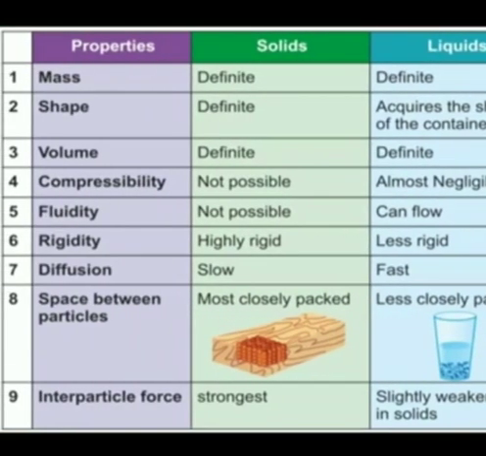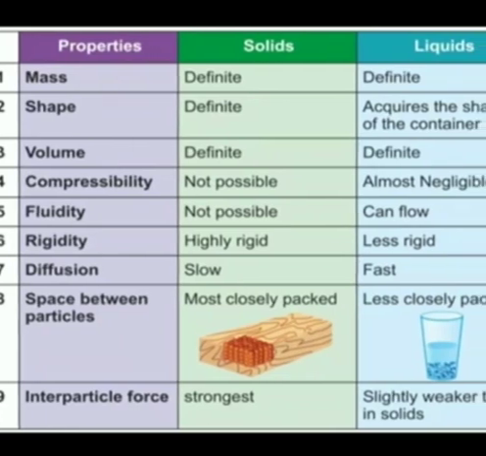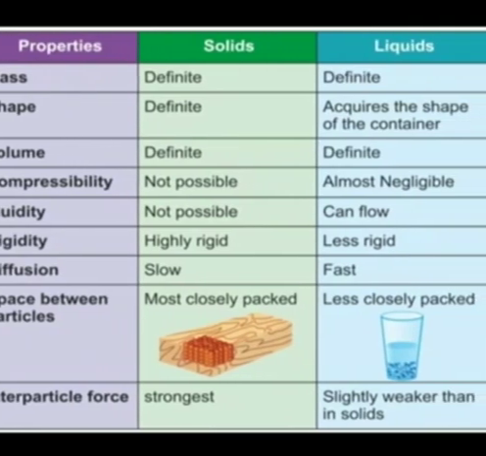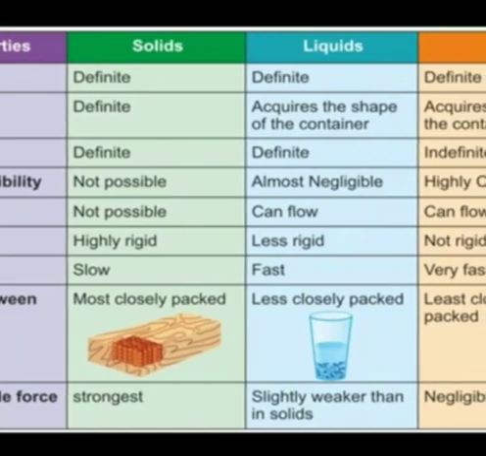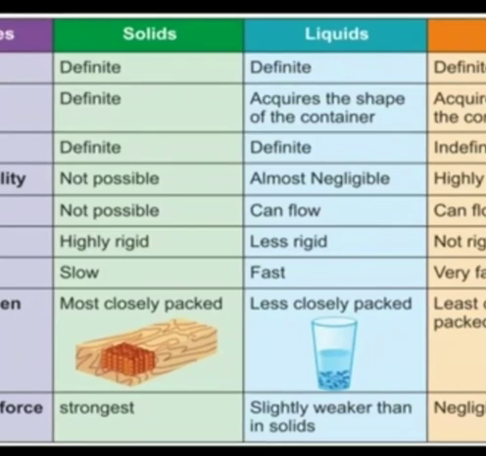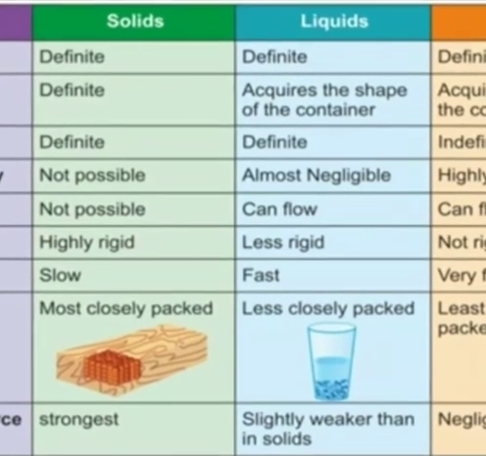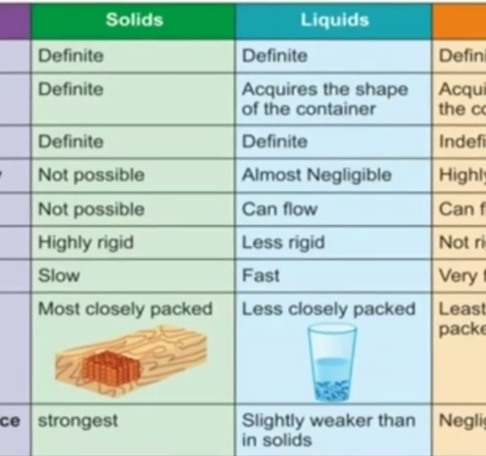The next one is shape. Solid has a definite shape because of what? The particles are tightly packed. And when you give temperature also, what happens? Because there is no space in between the particles, they will only vibrate in their mean position, so they have a definite shape.